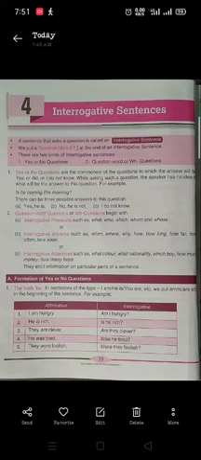Today we are going to start the fourth lesson of our grammar book. Interrogative sentences means questions. In simple language, a sentence that asks a question is called an interrogative sentence. Okay, you know this. We put a question mark at the end of the interrogative sentence.